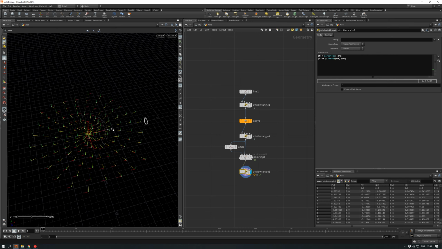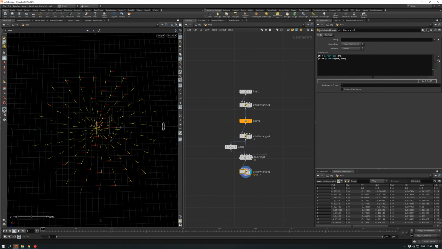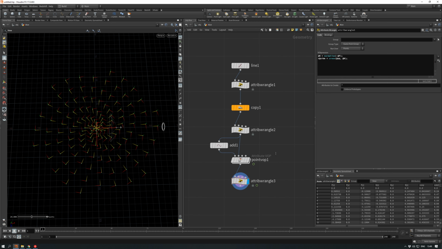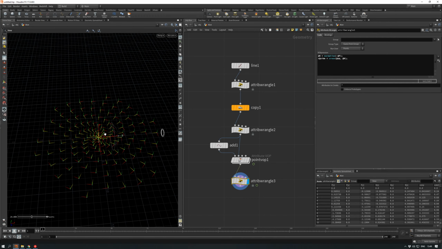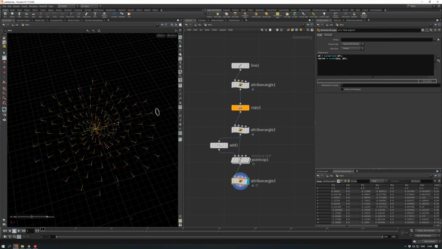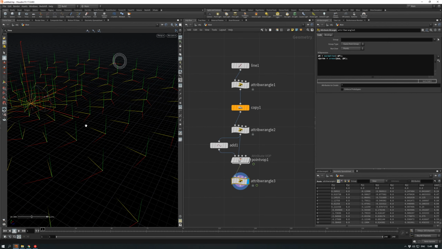Boom. Now we have our side, but don't forget to specify that this is a vector attribute. So now it works. Cool. Why did we do that? Because we need our normals.